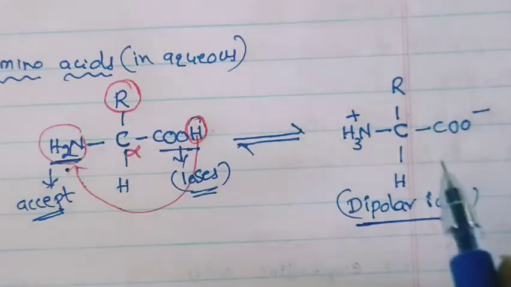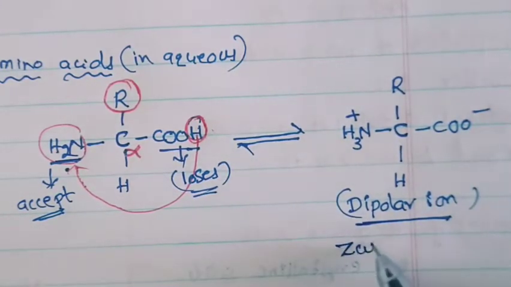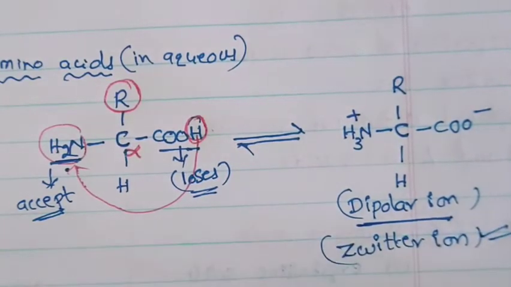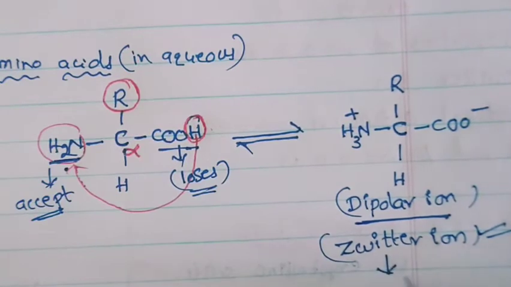What is the name of this compound? Zwitter ion. What is the name of this compound? Zwitter ion. It is very, very important one. So do you know what is the nature of this Zwitter ion? Neutral.